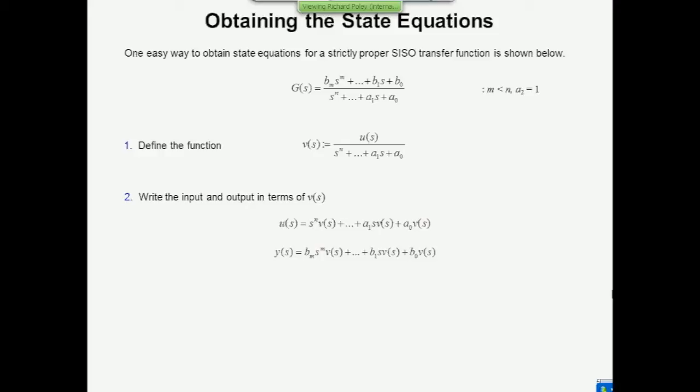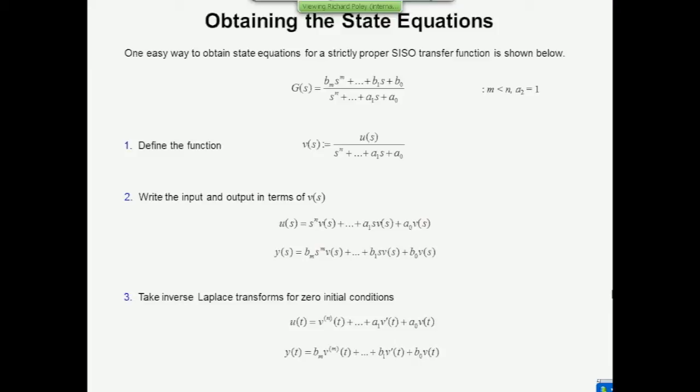Now I'm going to take, firstly, an inverse Laplace transform term by term for zero initial conditions, and you know that every power of s that appears corresponds to a differentiation now, so s times v of s turns into v prime of t. I'm dealing with scalars, so I'll use prime notation firstly. And so now you have two differential equations here, one for u of t and one for y of t. Everybody with that so far? Pretty straightforward so far. So all you have to remember on this slide really is how to define v of s. Everything else is just going to follow.